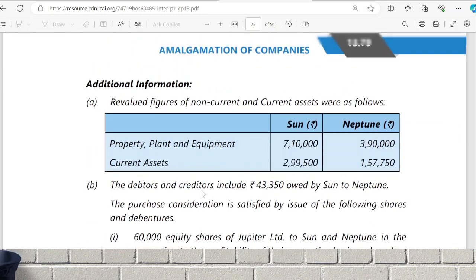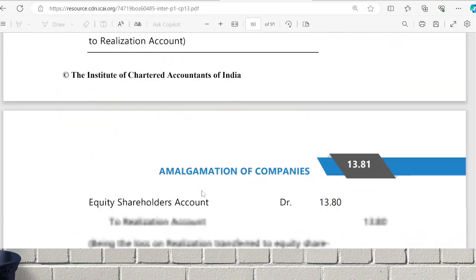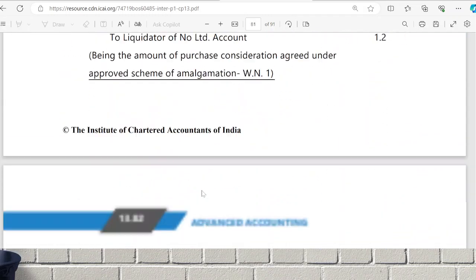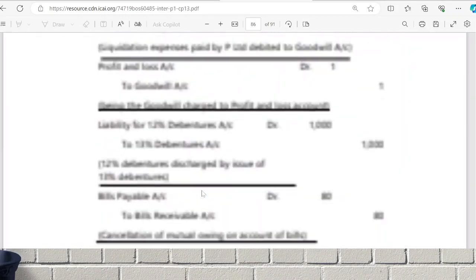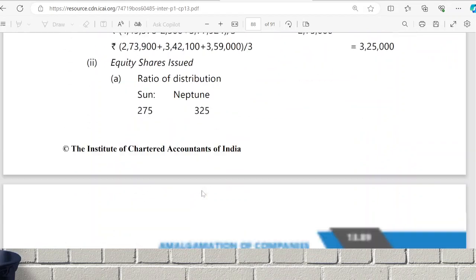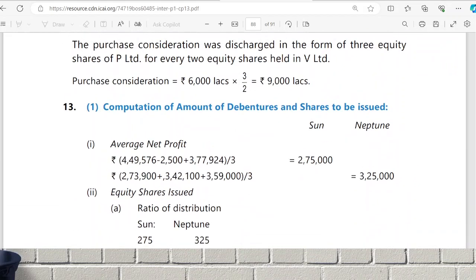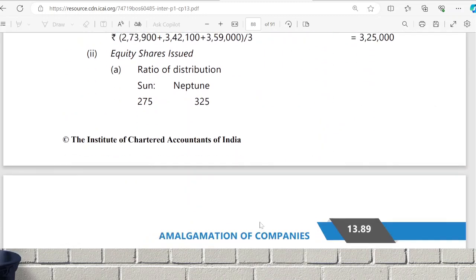We would have done this same question in class. You would have done the purchase consideration working. They work out the average profit and share accordingly, isn't it? We have done this question while calculating purchase consideration. Average profit, 2,75,000 and 3,25,000. They will split the shares in this ratio, 275 is to 325.